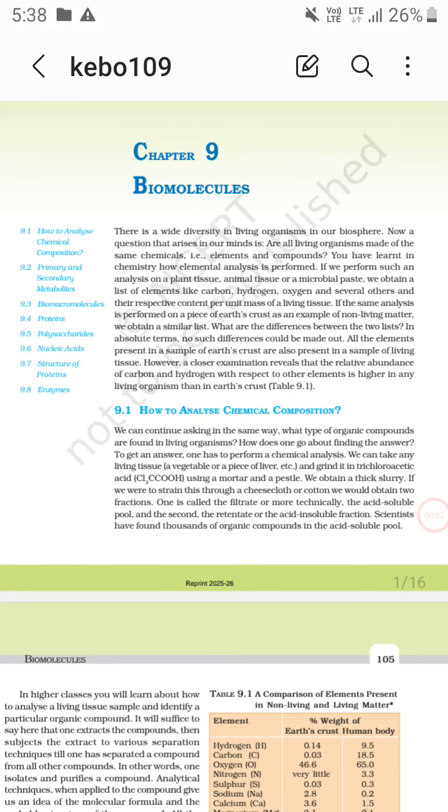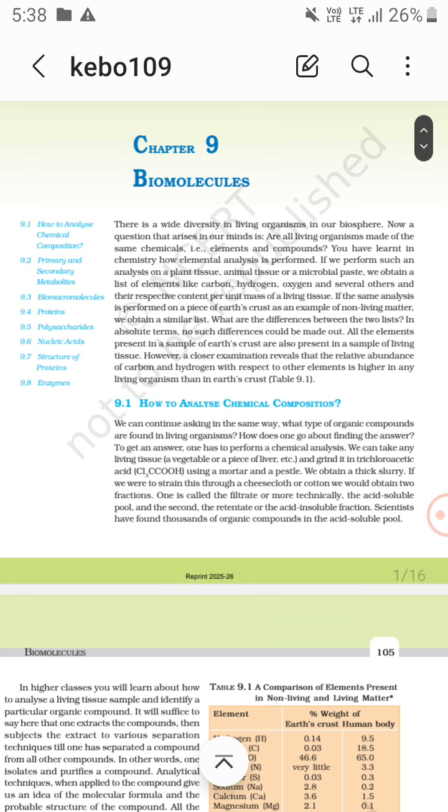Okay, so the biomolecules, chapter 9. Now, elements or compounds. All living organisms are made up of the same chemicals, that is, elements or compounds. Now there is the earth's crust and human beings.